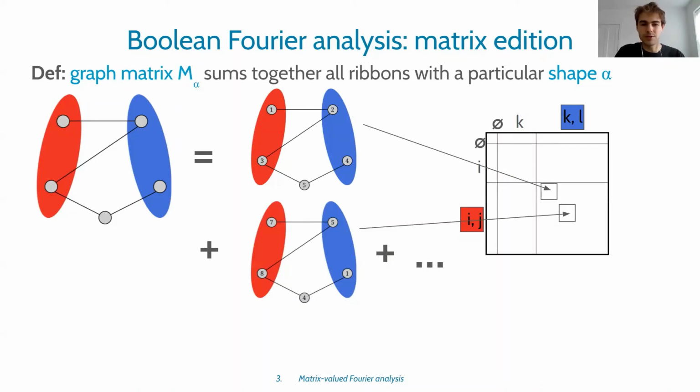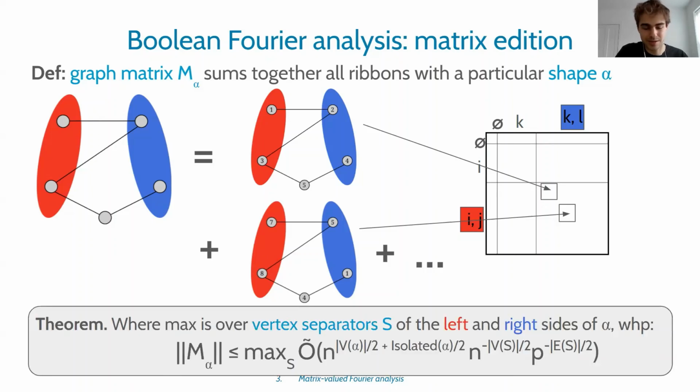So why would one do this? Well, the motivation is that once you group the ribbons together in this way, actually something incredible happens. It turns out that the norm of the graph matrix is relatively understandable. The norm of the graph matrix has the following formula, which let me put it on the slide. It's a formula that depends on combinatorial properties of the shape alpha, and that gives you the magnitude in n of the graph matrix norm.